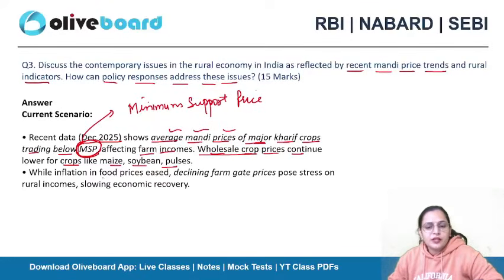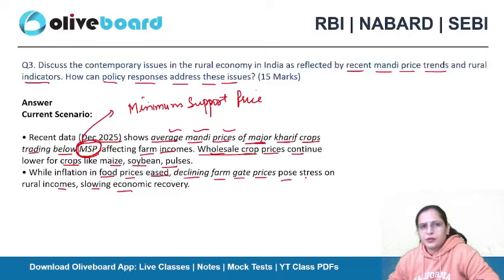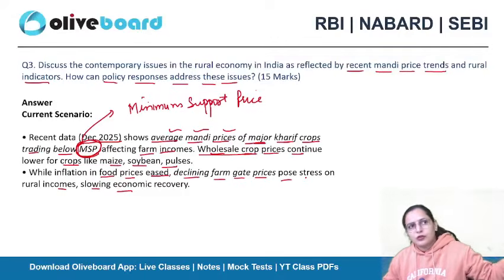So while inflation and food prices eased, declining farm gate prices pose stress on rural income, slowing economic recovery. So when food prices are low, the declining farm gate prices cause stress on the income of rural households, and their economic recovery will be slowed down, because the farmer works on his field for 5-6 months continuously, from pre-sowing to post-harvesting operations. Earlier he did not have the money in hand.